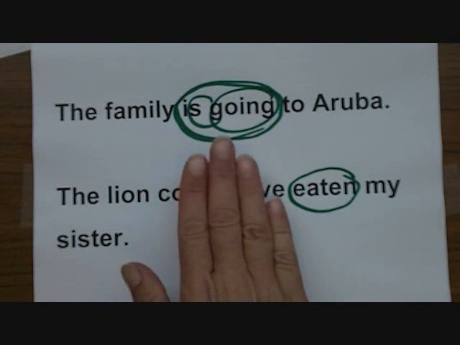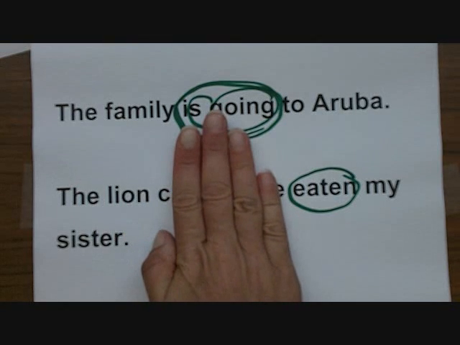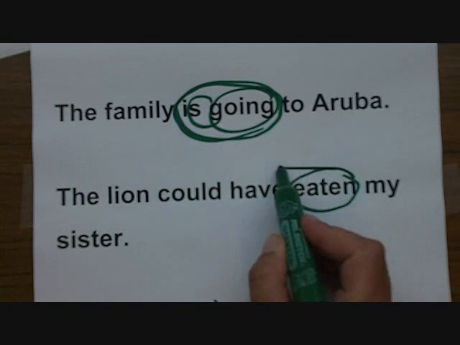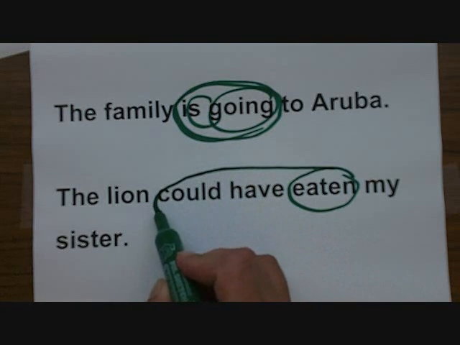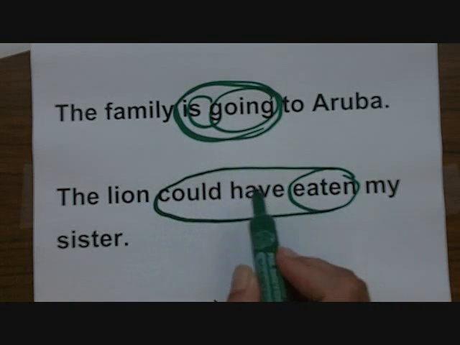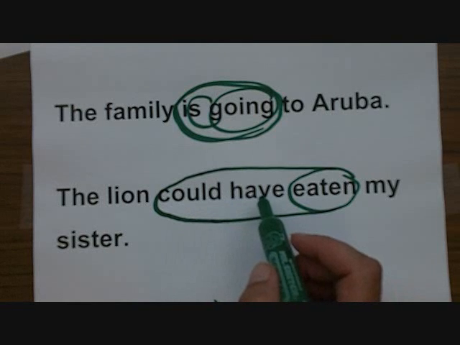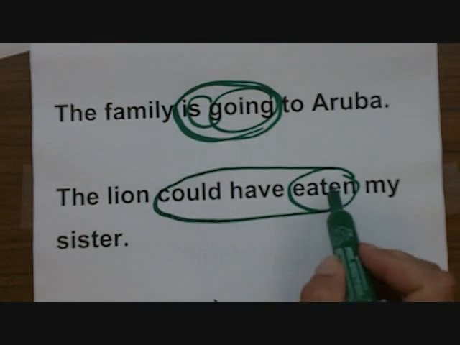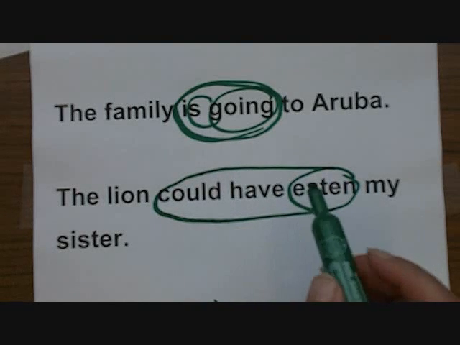Take them both out. The lion eaten my sister. None of those make sense. The whole verb phrase is could have eaten, with could and have being auxiliary verbs and eaten being the main verb. But they're all critical to the meaning of the sentence.